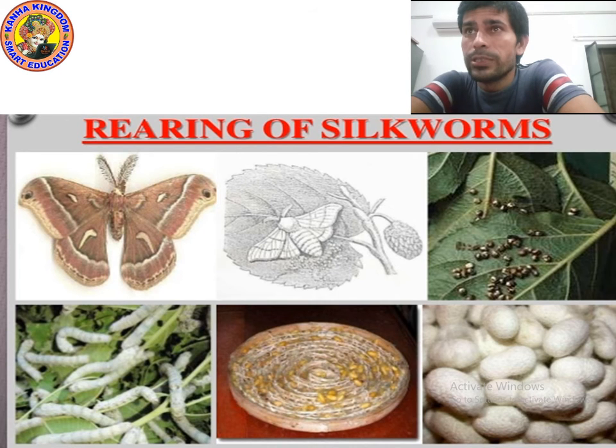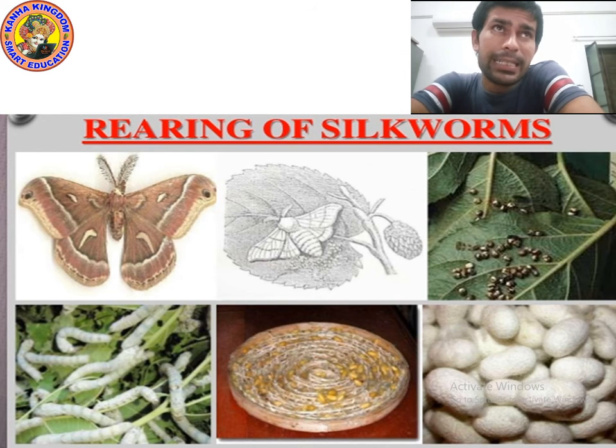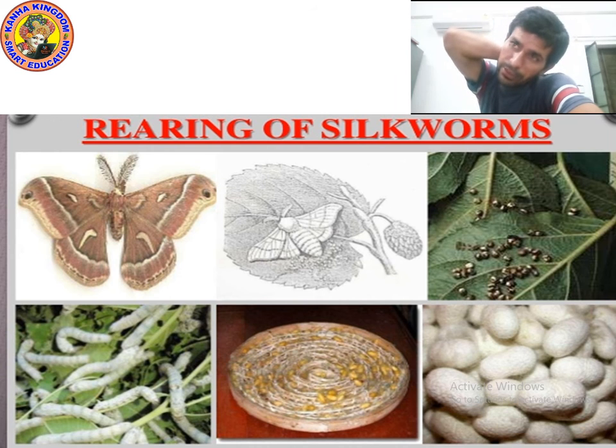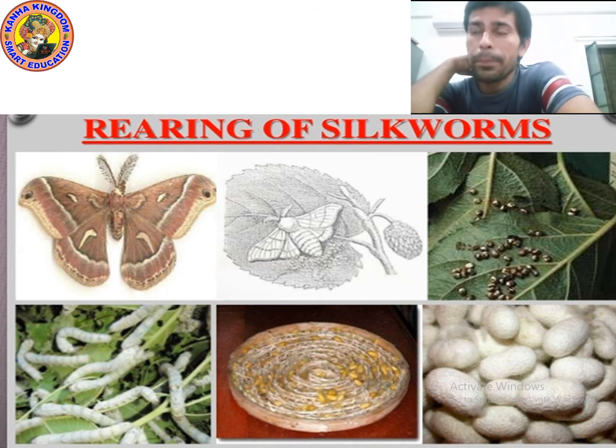Okay kids, can you see the picture of the female silk moth? So it lays egg. Then we store them on a cloth or a strip of paper. As you can see, we store them on a strip of paper.